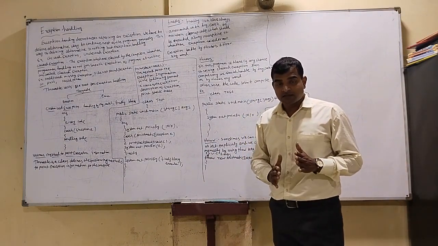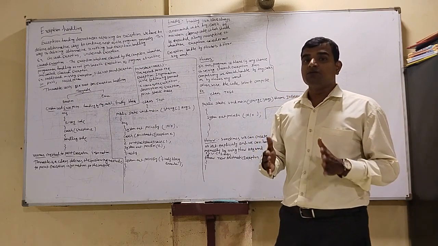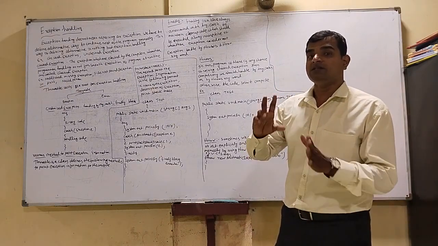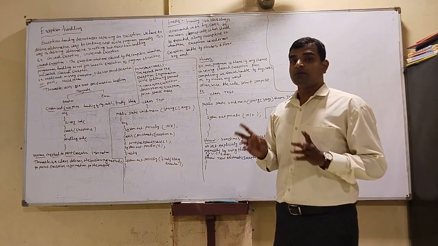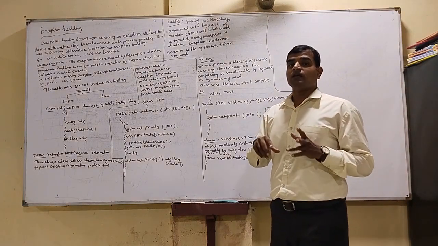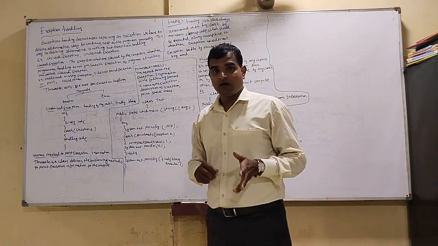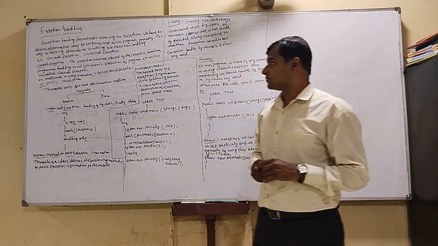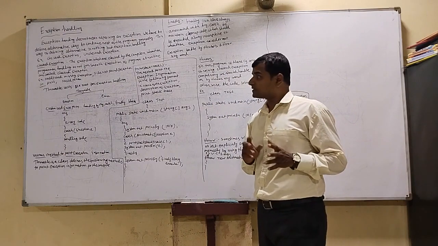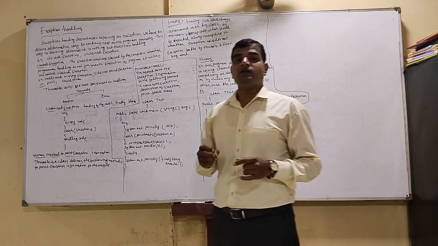Unchecked exception means the exceptions which are not checked by the compiler. This part is very important. Example, arithmetic exception and null pointer exception.